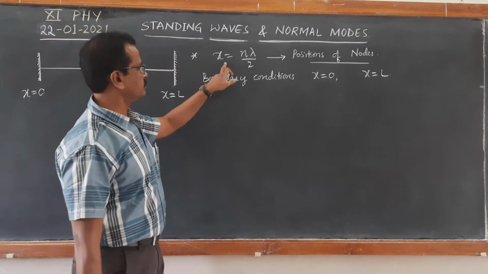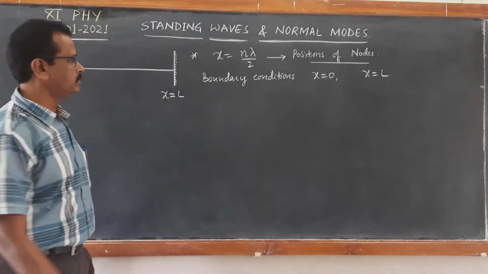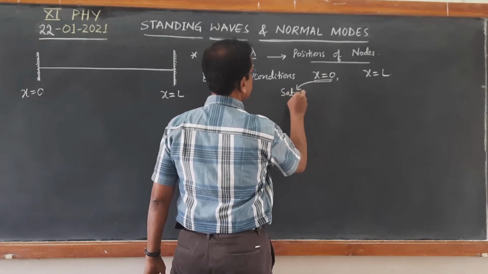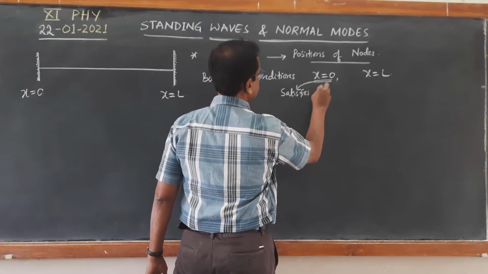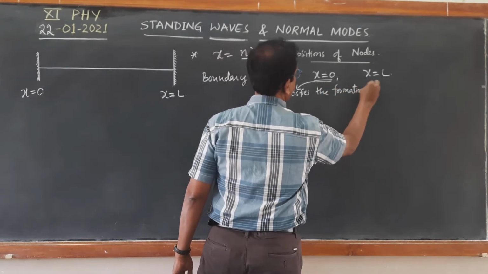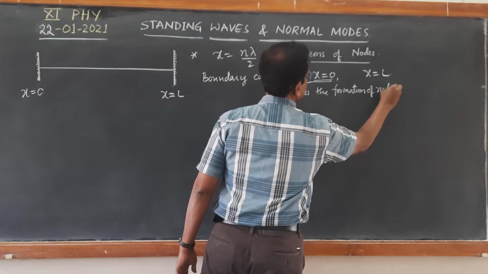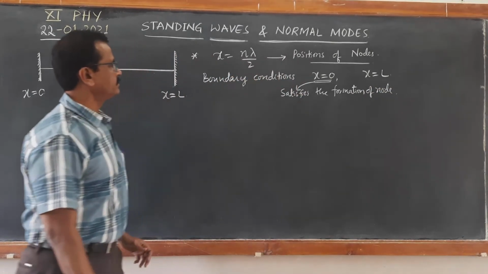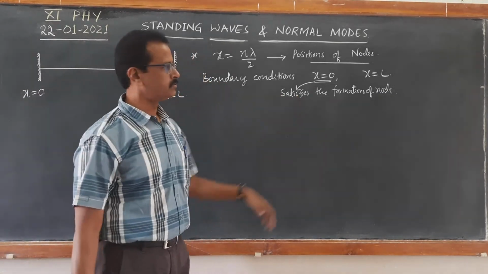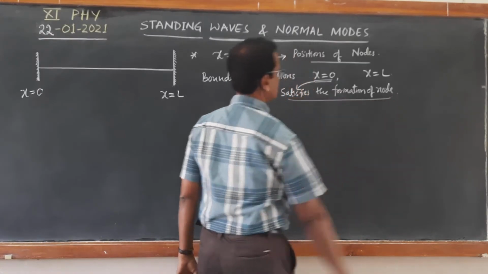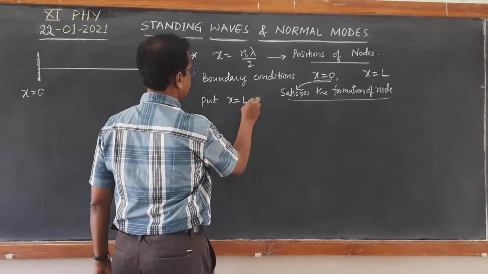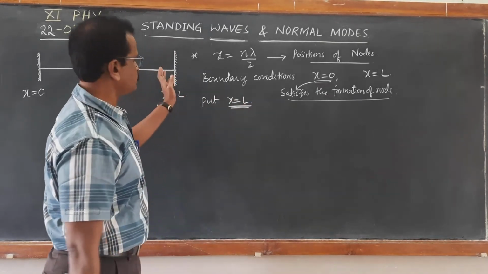At x equal to 0, definitely we will get the position of a node. So x equal to 0 already satisfies the formation of a node, being the rigid boundary. Then put x equal to L. That should again be the formation of a node.